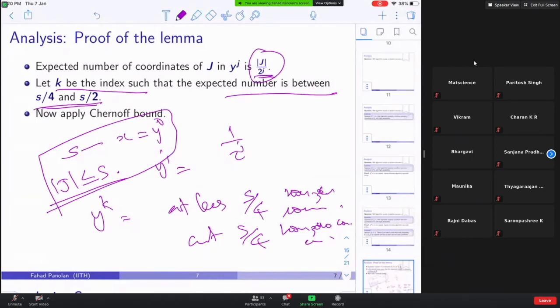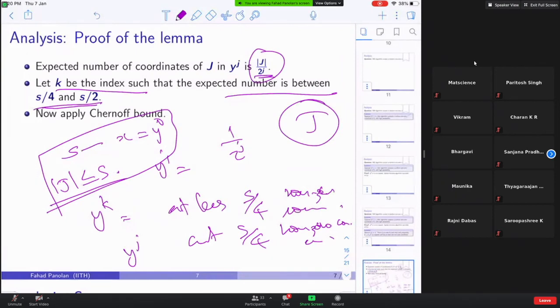Yeah. Okay. Now the case is cardinality of J is more than S. Now look at the expected number of coordinates from J which are included in Yj. That will be how much? Cardinality of J divided by 2 to the j.